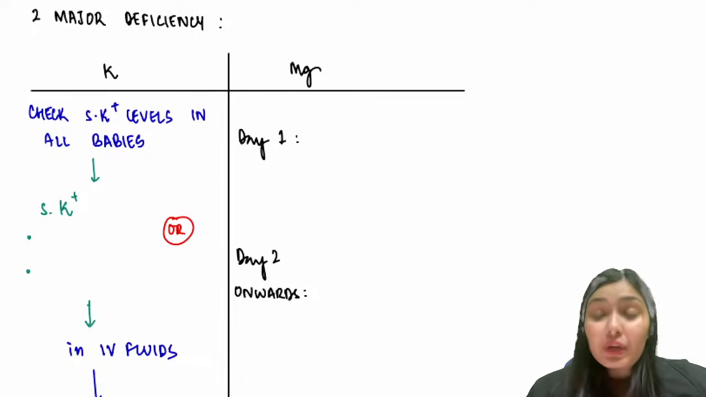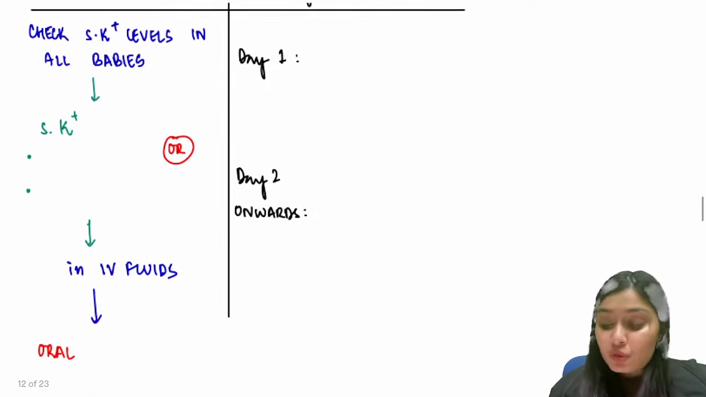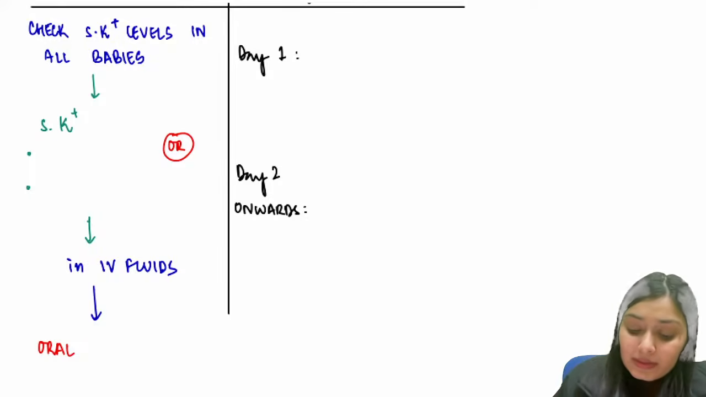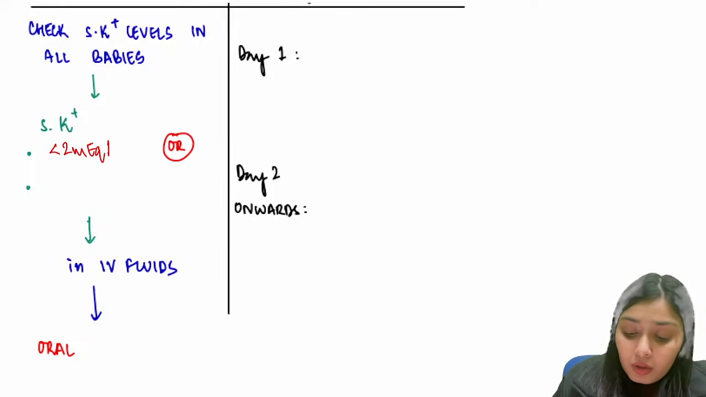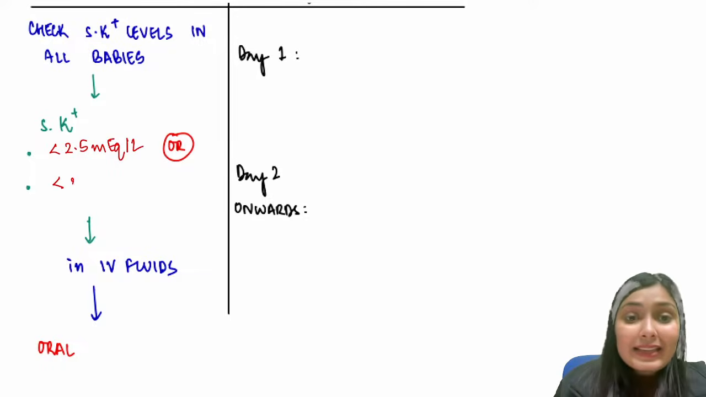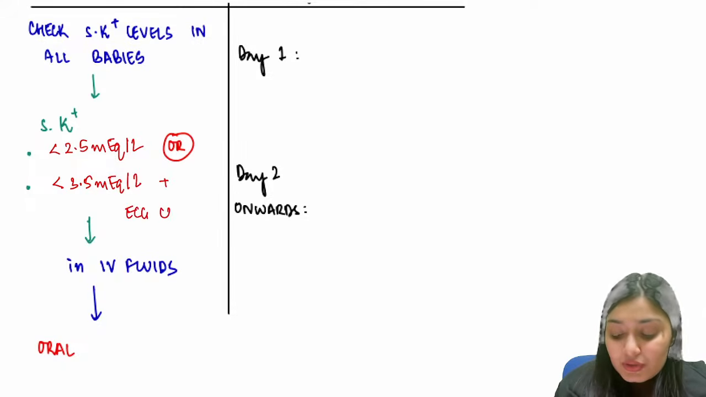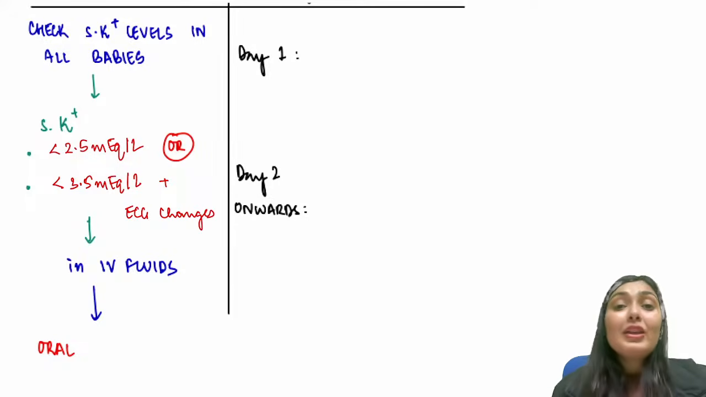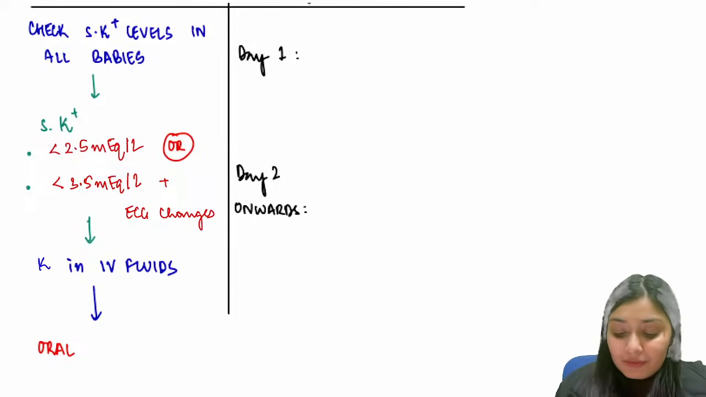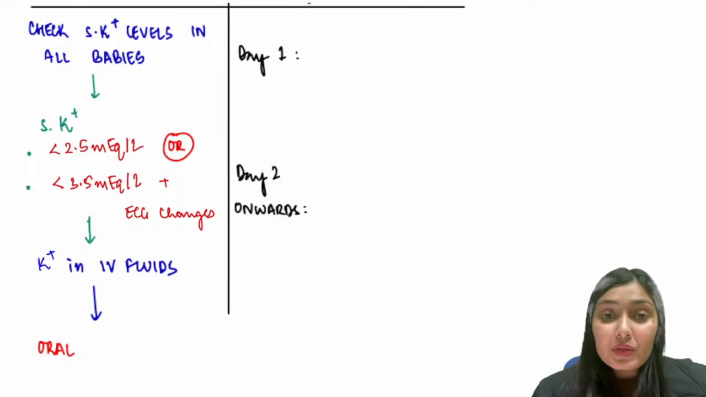So firstly, let's start with potassium deficiency. Whenever you receive a SAM child, you have to send potassium values in all these children. We have to check serum potassium level in all the SAM babies. If the serum potassium is less than 2.5 milliequivalents per liter, or it is less than 3.5 milliequivalents per liter along with ECG changes, then you have to supplement potassium in the IV fluids.